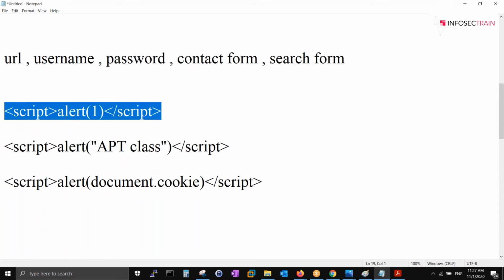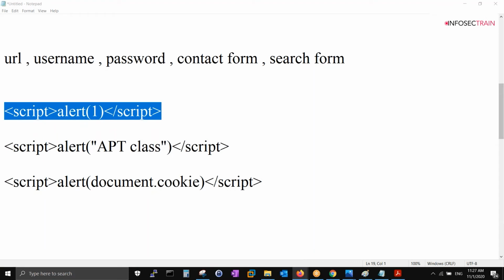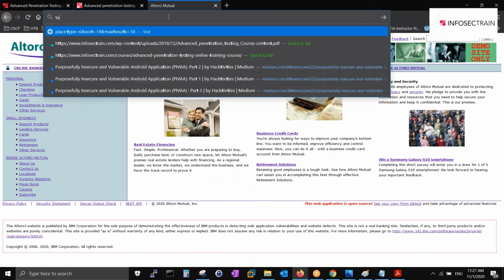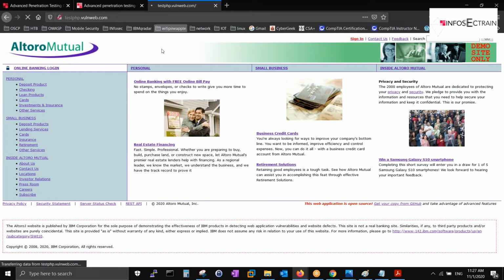Use Firefox, no other browser, nowhere else will it work. Chrome automatically blocks this kind of stuff. I'm testing on test PHP only, then I will come to this website, or you can practice on this website also.